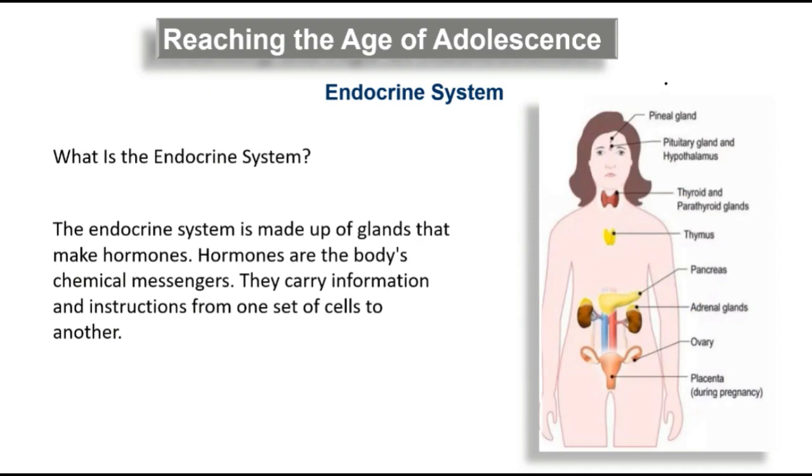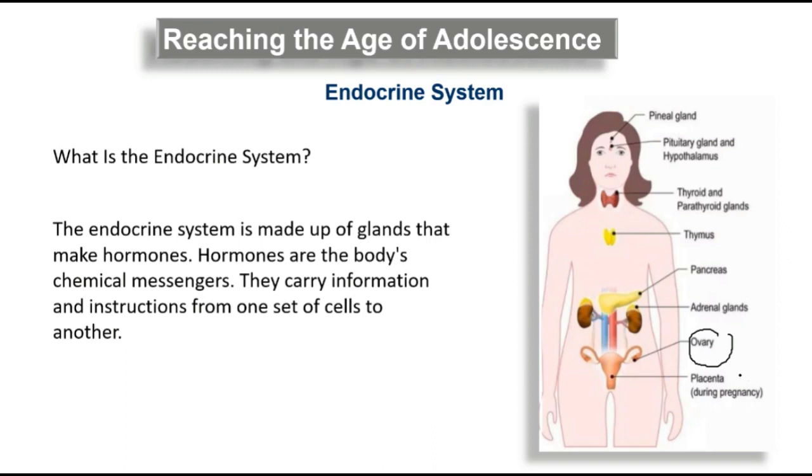Most of the glands are located at the same place except testes; in place of testes there will be an ovary.